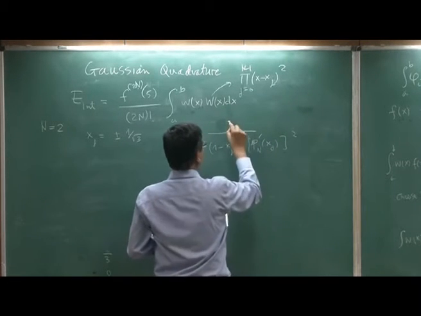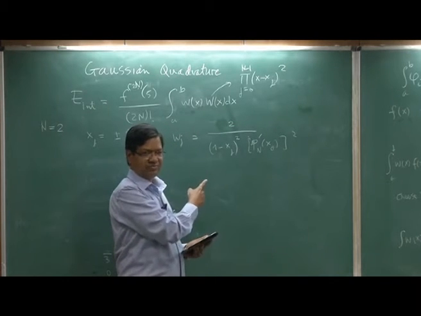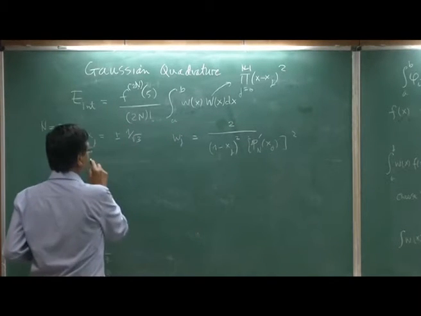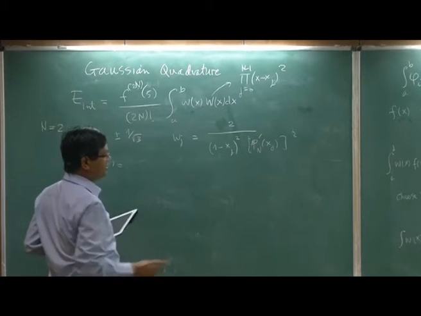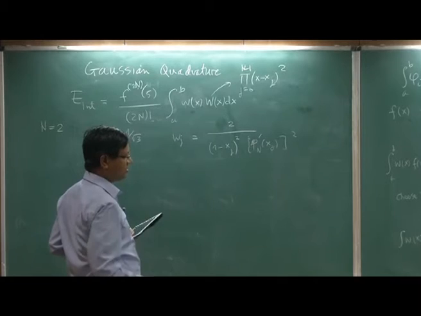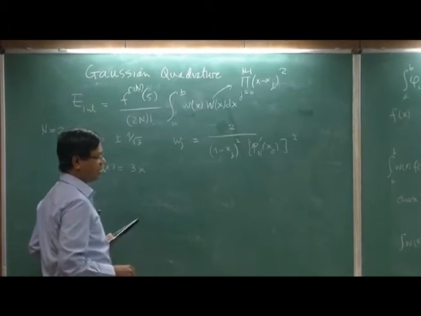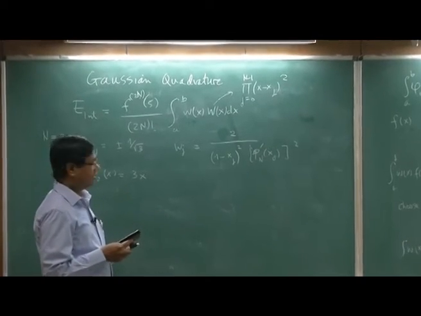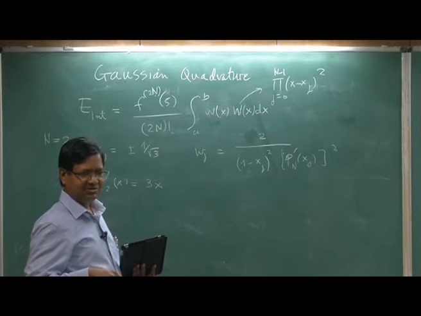This uses the property of Legendre. So this is specific to Legendre. So what is p prime 2 of x? Take the derivative of p2, so it will give me 3x, so the 2 will cancel. Now I have to compute them at the abscissa points.